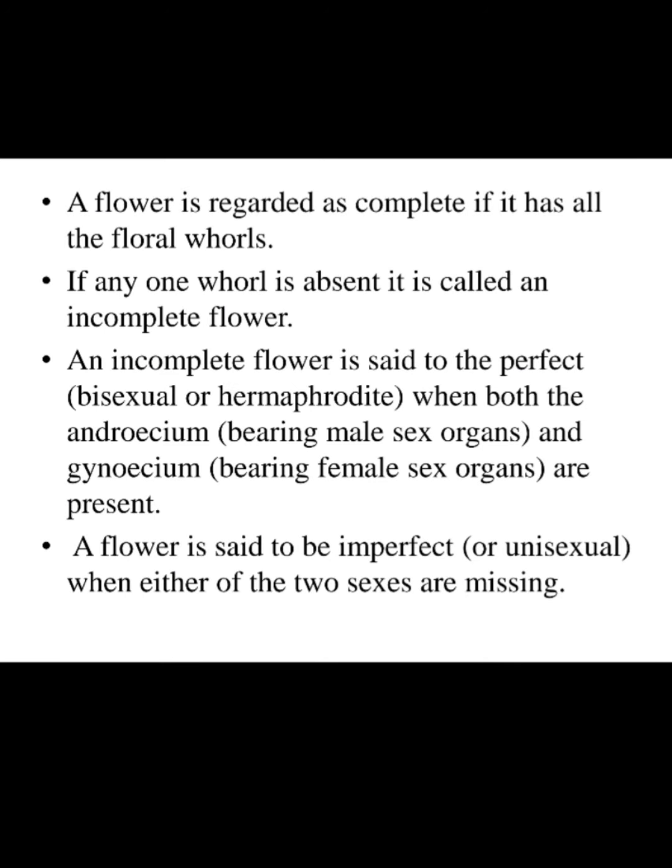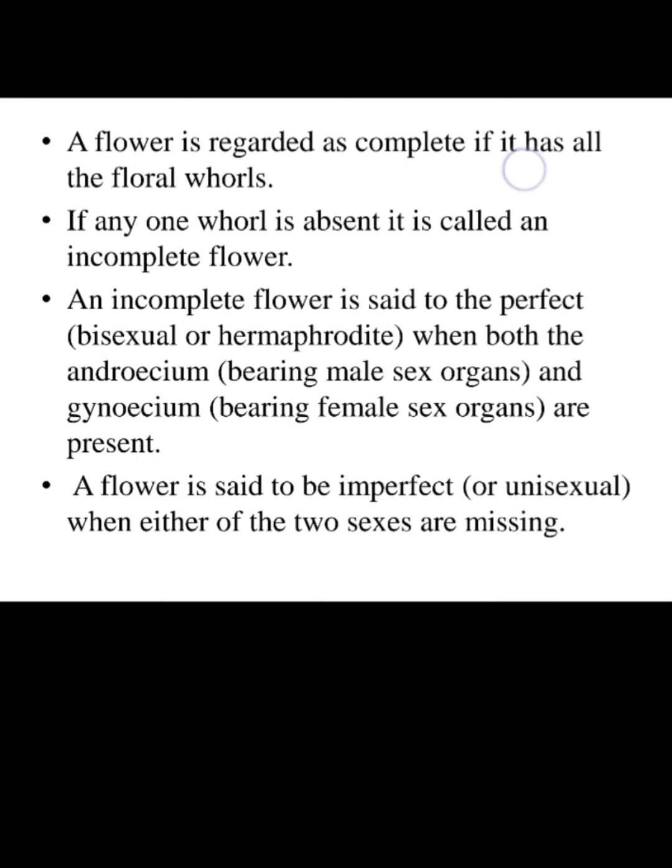Next, a flower is regarded as complete if it has all floral whorls. That means the four floral whorls are calyx, corolla, androecium, and gynoecium. If any one whorl is absent, it is called an incomplete flower. For example, if the calyx is not present and the rest of the whorls are present, with one whorl absent, it is called an incomplete flower.